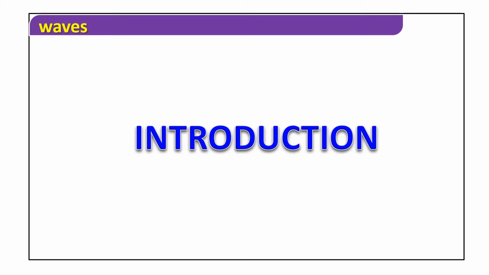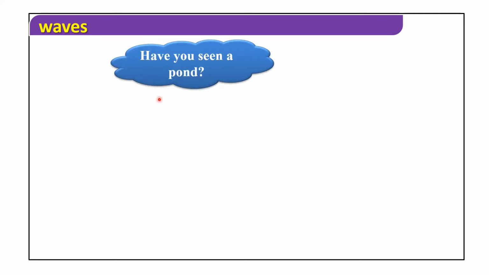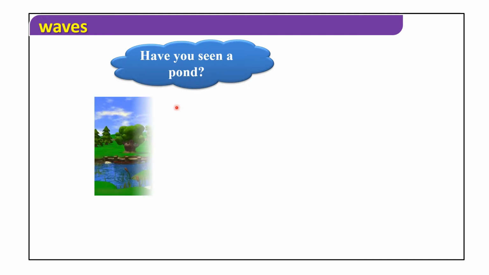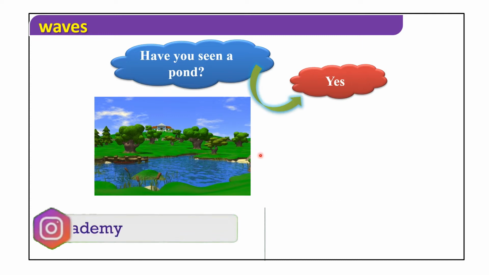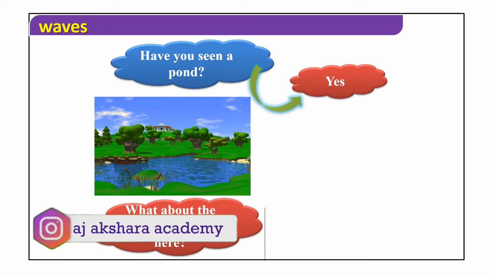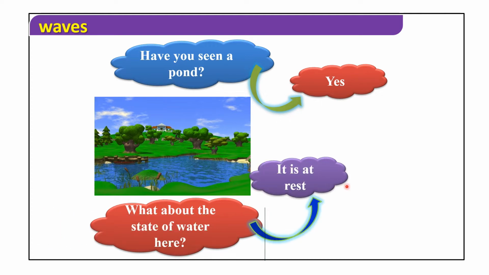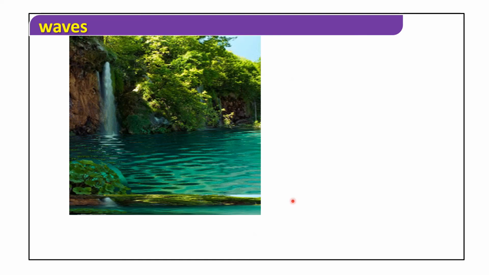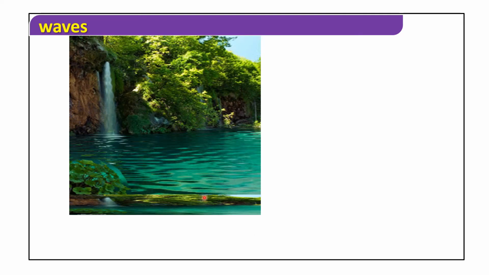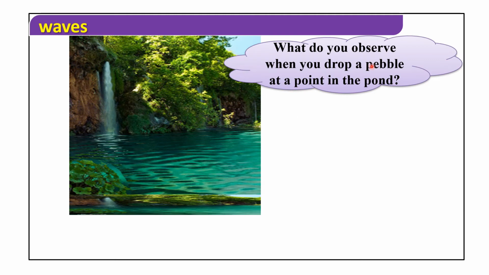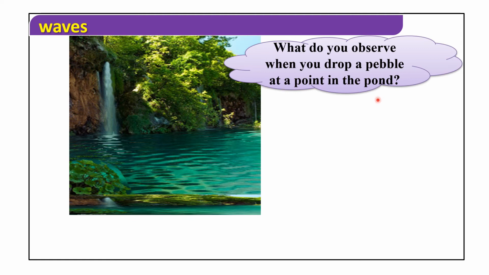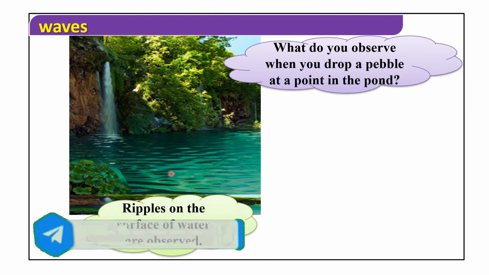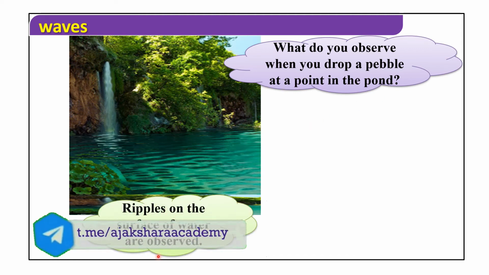Introduction. Have you seen a pond? See, this is a pond. What about the state of water here? Is it at rest? See the picture. What do you observe when you drop a pebble at a point in the pond? Ripples on the surface of water are observed.